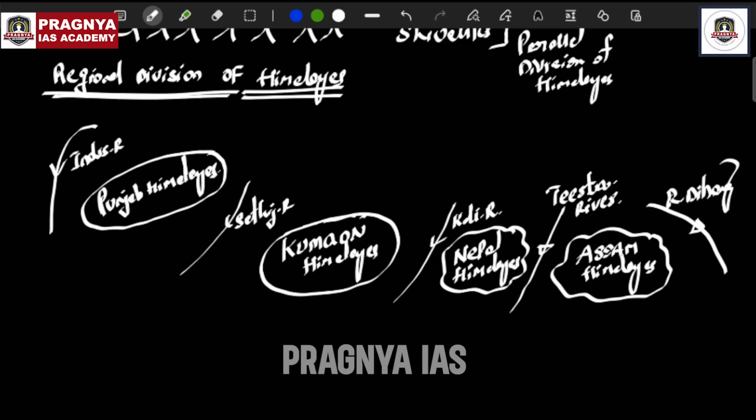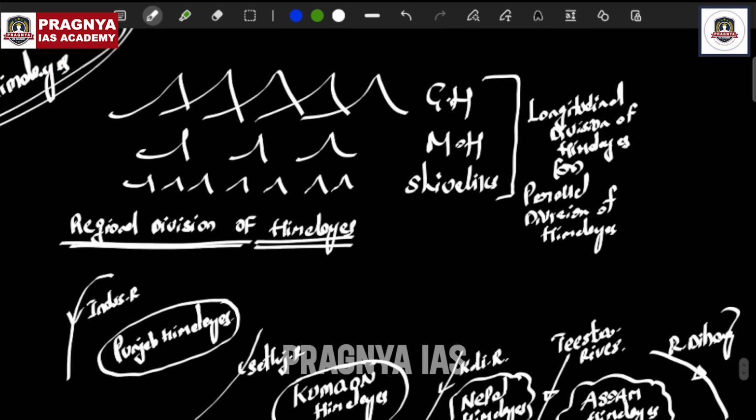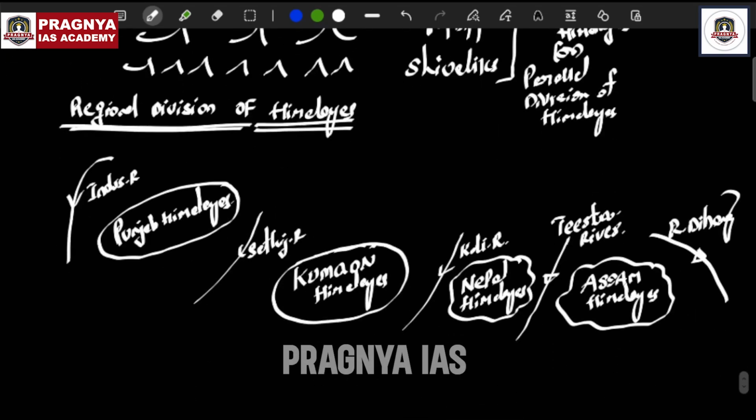A simple question they have asked. The Himalayas located between Indus and Satluj are called Punjab Himalayas. Between Satluj and Kali River, Kumaon Himalayas. Between Kali and Teesta, Nepal Himalayas. Between Teesta and Dihang, Assam Himalayas. This is nothing but the regional division of the Himalayas. Nothing much, all are the same. Whether you study the latitudinal division, parallel division or regional division, you are basically studying the Himalayas itself and nothing else.